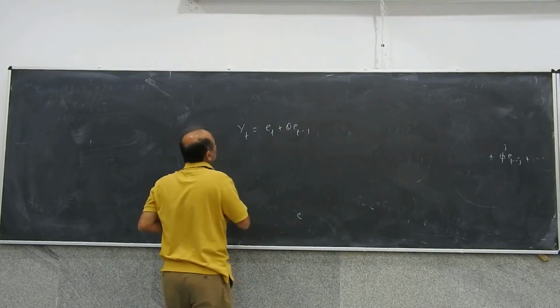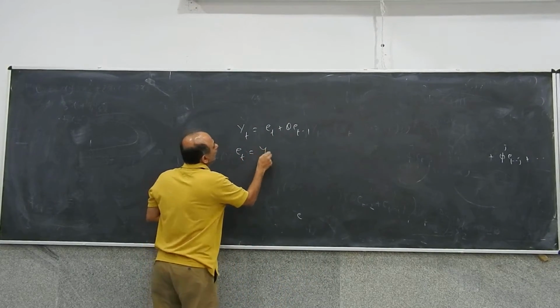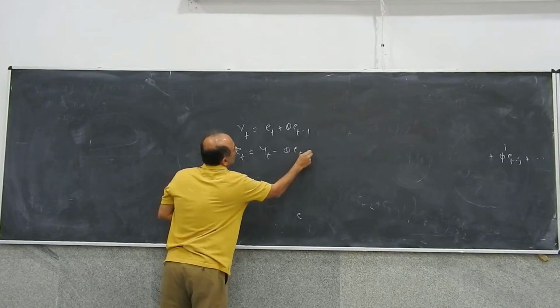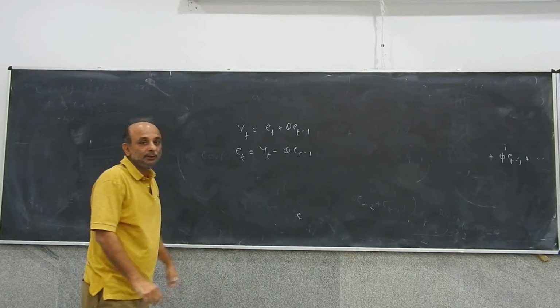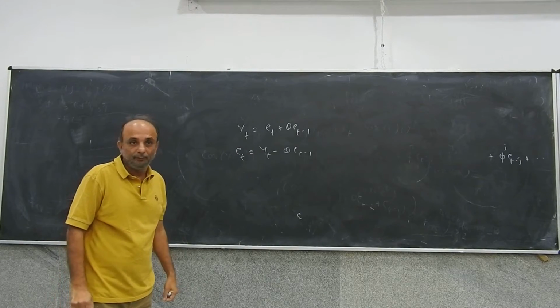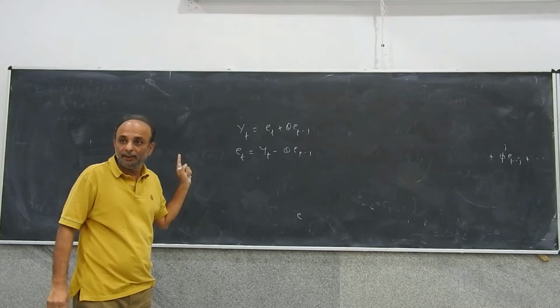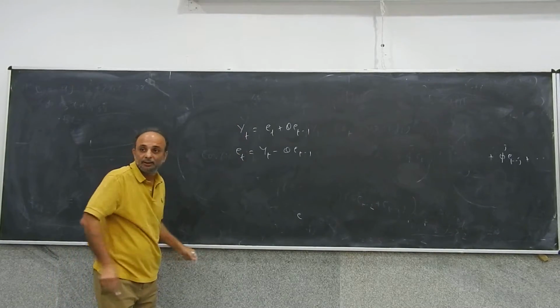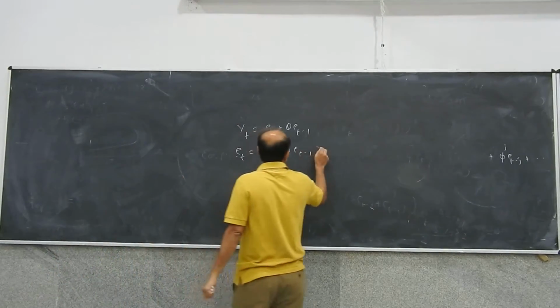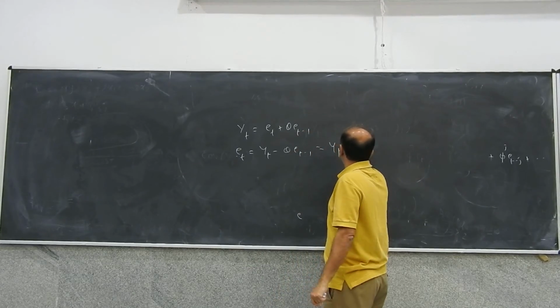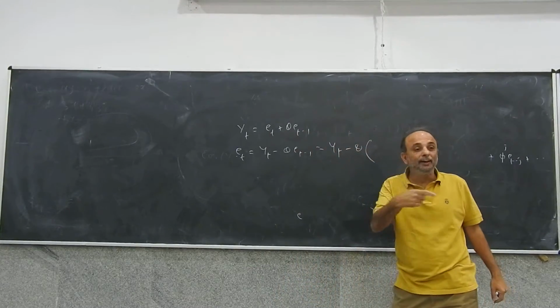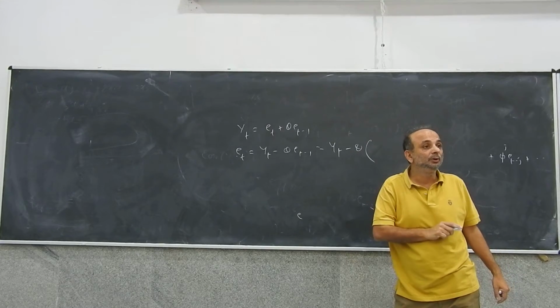So let's do something smart. Here I have Et is equal to yt minus theta Et minus 1. I can write it like this, just interchanging. But if this is Et, it means that I must have Et minus 1 as yt minus 1 minus theta Et minus 2.